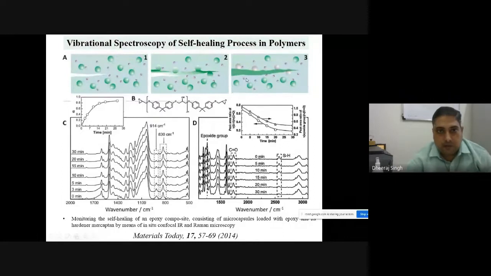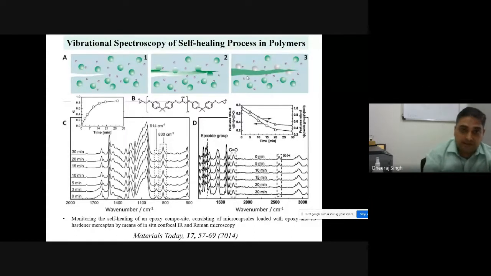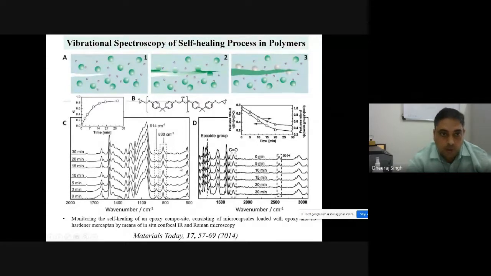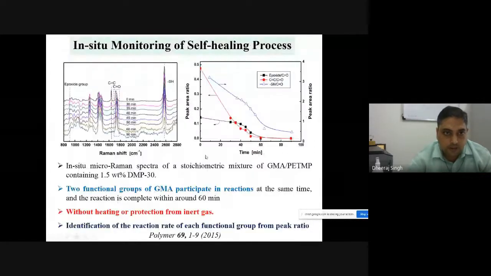In the Mission Mangal movie, if you have seen, there was a dialogue that the spacecraft, the satellite, was broken at some point, but after some time it was healed by itself. That's why self-healing polymer is known to have played an important role there, where Raman spectroscopy can play an important role to investigate this self-healing polymer behavior by understanding some marker Raman peaks. You can see, suppose I am giving the example up here, this peak at 914 centimeter inverse was higher after 30 minutes. It means that after 30 minutes, all the microcracks will be healed by itself. So Raman spectroscopy can be an important tool for this.